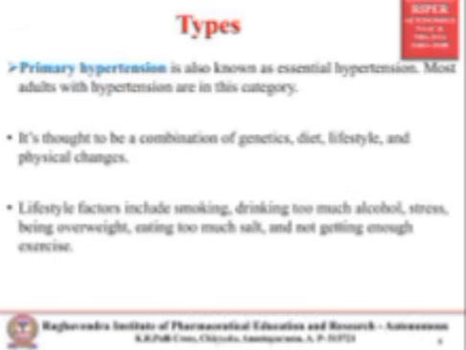Next, types. There are several types. The first one is primary hypertension, also known as essential hypertension. Most adults experience this type of hypertension. Its etiologies, the main causes, are genetics, diet, lifestyle, or physical changes. Lifestyle factors include smoking, which is one of the major risk factors for hypertension, drinking too much alcohol, stress, being overweight, eating too much salt, and not doing any exercise. These are the reasons for primary hypertension.